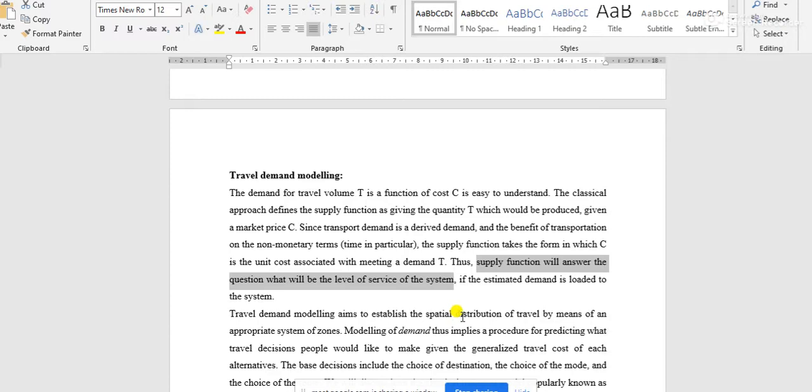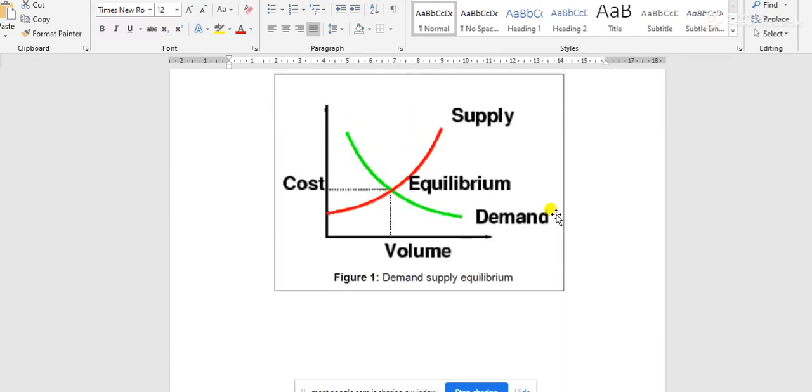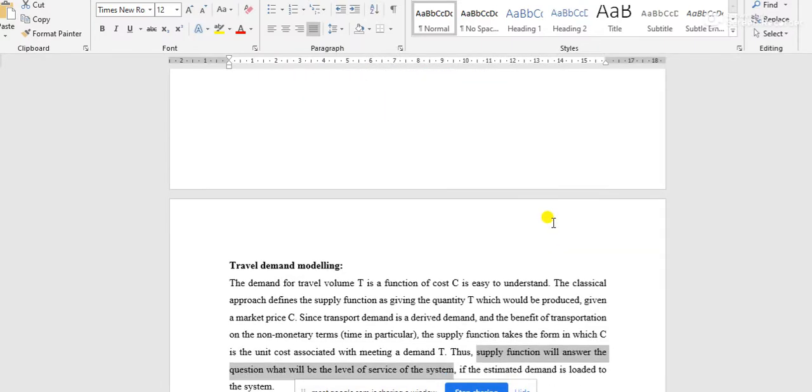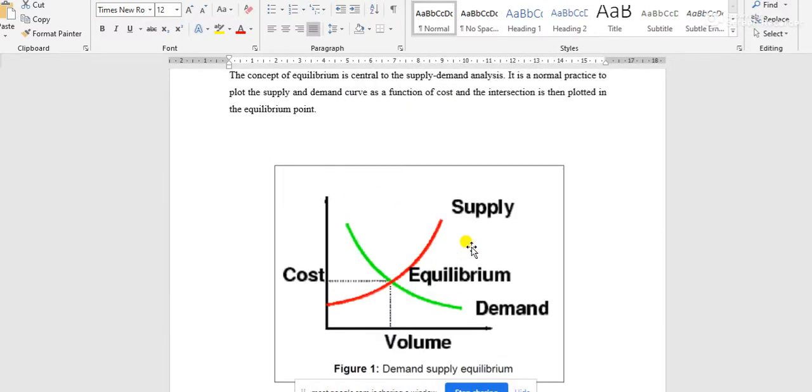Okay, and for that, if the estimated demand, meaning how much demand is required, which is estimated previously, is loaded in that system, then what will be the level of service that the system is providing to the users? That is what the supply function is representing here. This is the red curve.